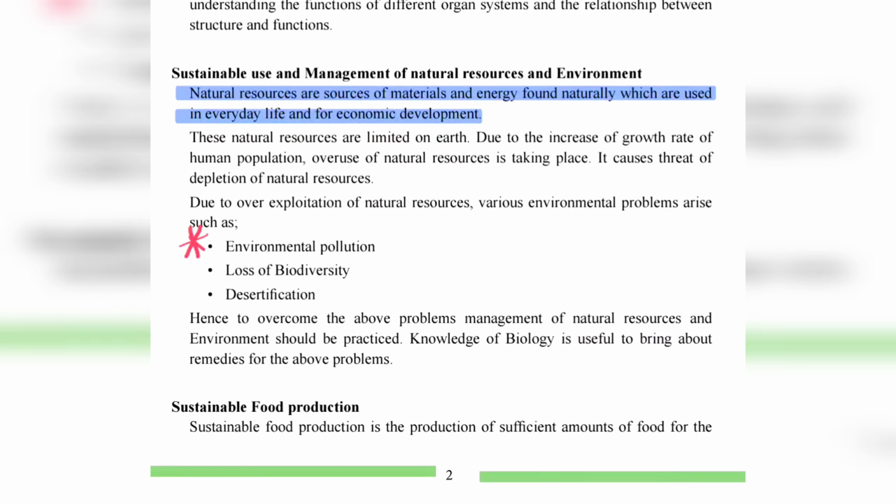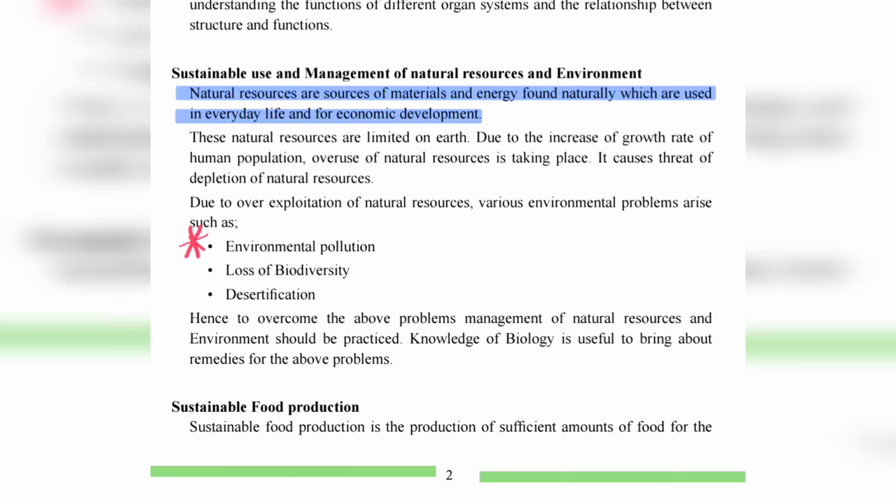Hence, to overcome the above problems, management of natural resources and environment should be practiced. Knowledge of biology is useful to bring about remedies for the above problems like desertification, loss of biodiversity, and environmental pollution.